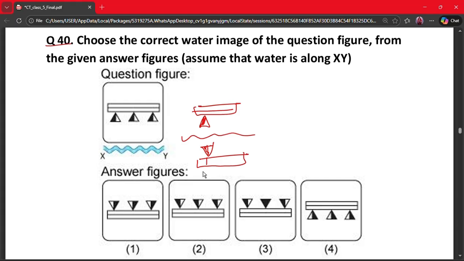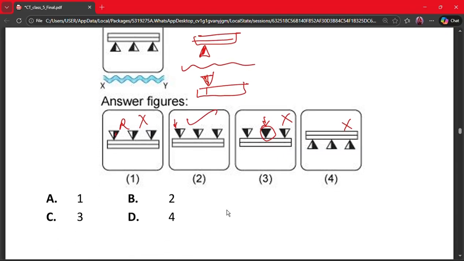We can see that this is wrong because we need the triangle upwards. Okay, this can be, but this is completely filled with black, so this is also excluded, and these two remain. In the first, the shaded portion is on the right, so this is also excluded, and in this we can see the shaded portion is on the left, so this is correct. So the correct figure is second, which is option B.